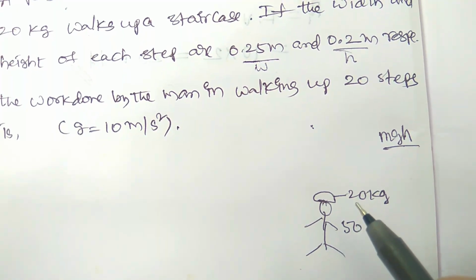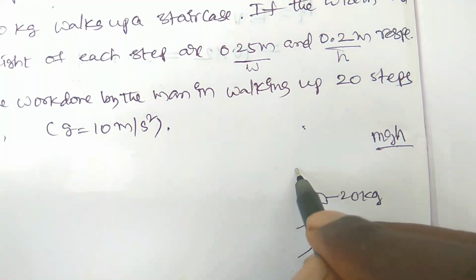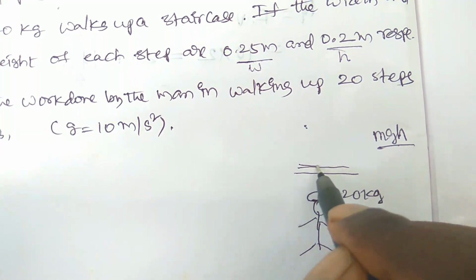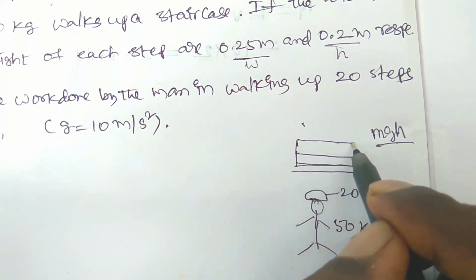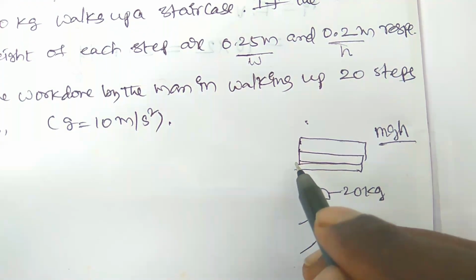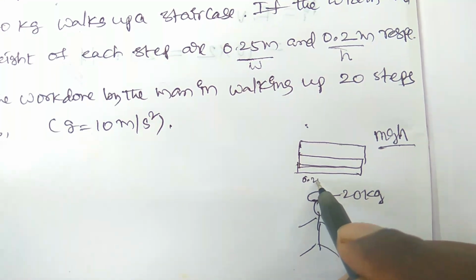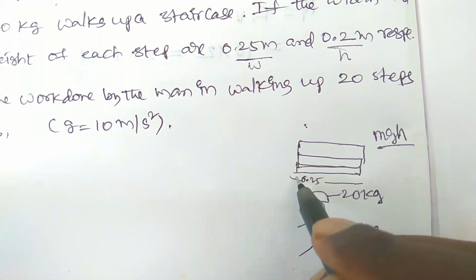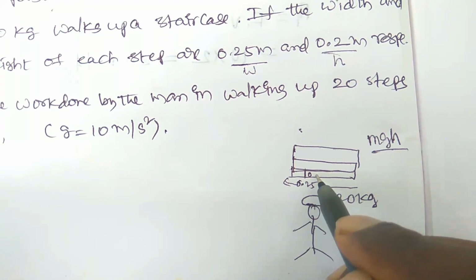Okay, so now we have to find the total height. These are the steps he is trying to walk up. The width of the step is 0.25 centimeter, and the height of the step is 0.2 meter.